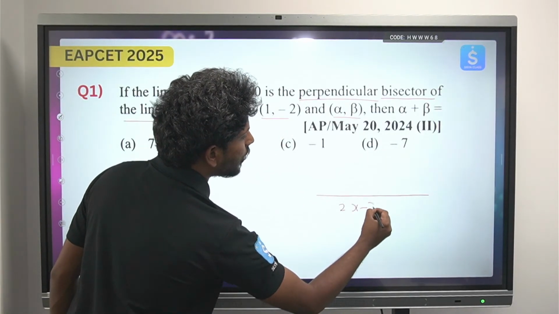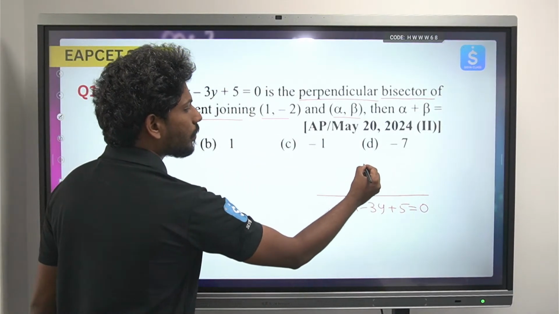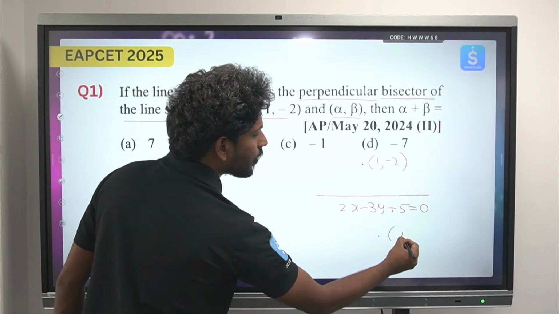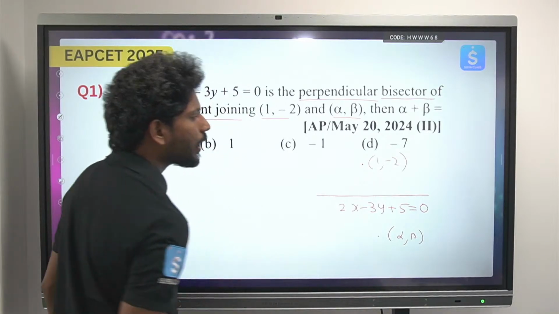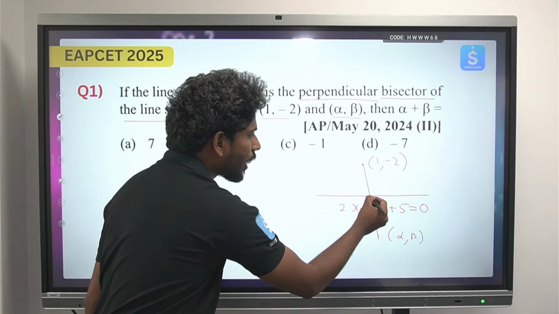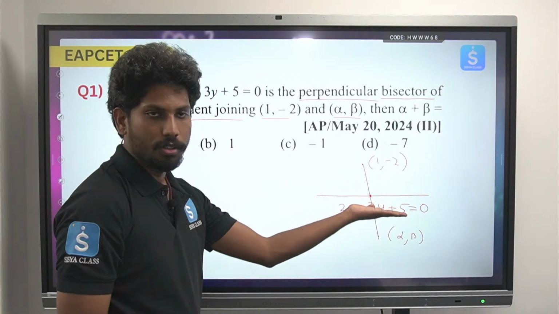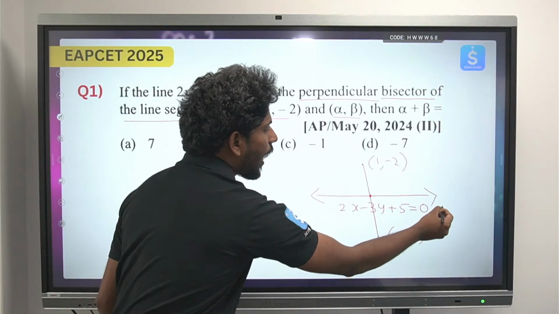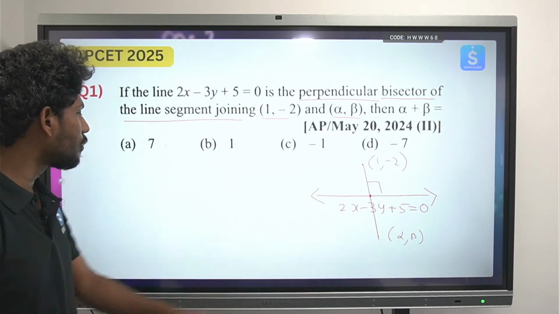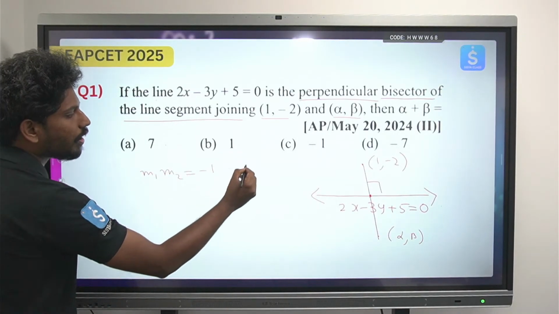2x minus 3y plus 5 equals to 0 ఇది లైన్. ఓకే, ఇక్కడ there is a point 1 comma minus 2 and there is alpha comma beta, so another point. Okay, ఇది perpendicular bisector అంటున్నాడు కాబట్టి the line joining these 2 points, okay, so that will be exactly the midpoint of these 2 points. ఆ పాయింట్ అనేది ఈ లైన్ పైన ఉంటుంది. ఓకే, on this line. And as well as if you see that these 2 lines are perpendicular, ఒక 2 lines perpendicular ఉంటుంది అంటే then the product of slopes equals to -1. సో ఇది మనకున్న ఫస్ట్ రిలేషన్.